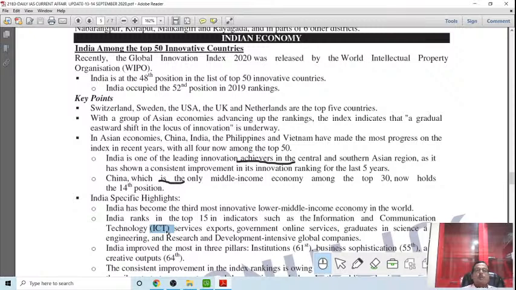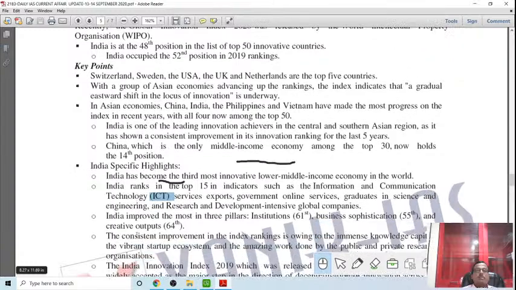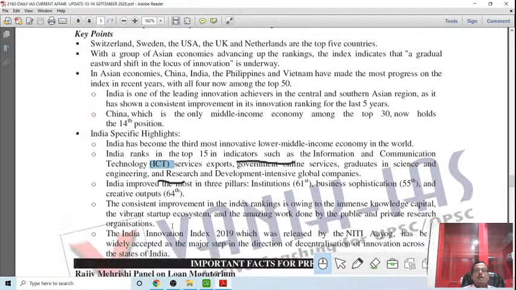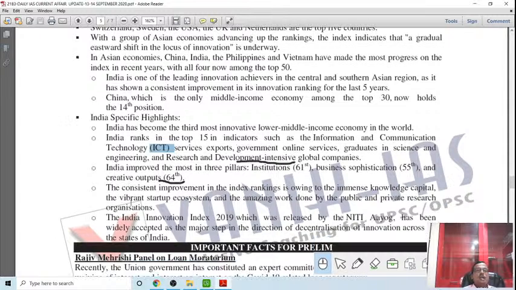Service exports, government online services, graduates in science and engineering, research and development organizations, we have a command. India improved the most in three pillars: institutions, business sophistication, and creative outputs. So India has started developing in this area. So this position improvement is no doubt a big step, a boost to the Indian model. Then we see the India Innovation Index 2019, which is released by Niti Aayog, our own Indian counterpart.